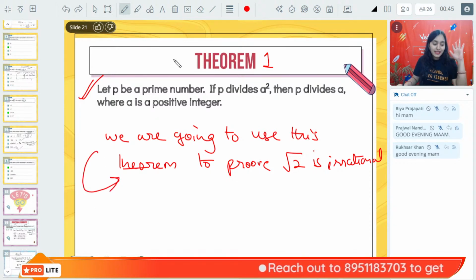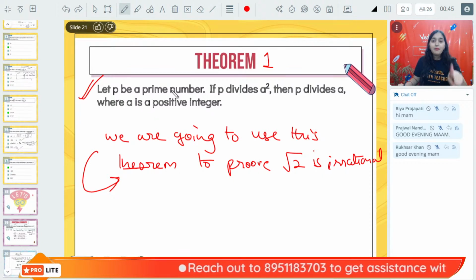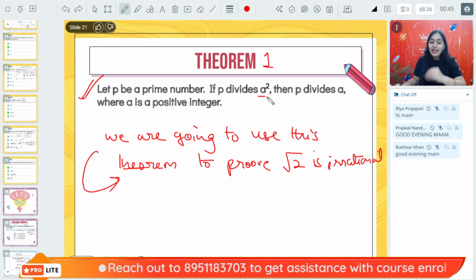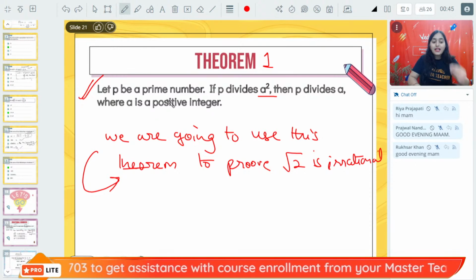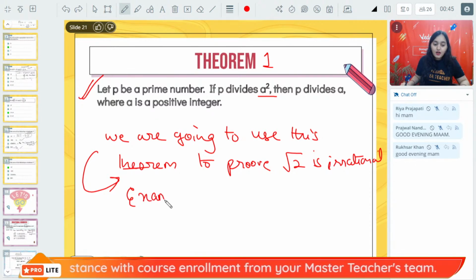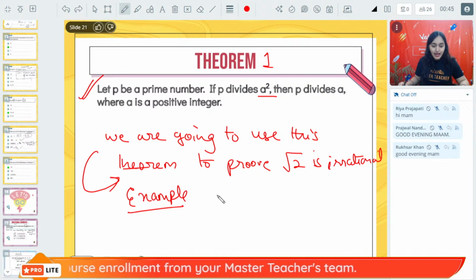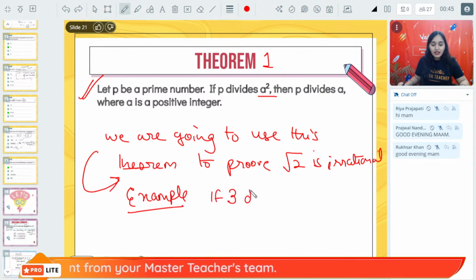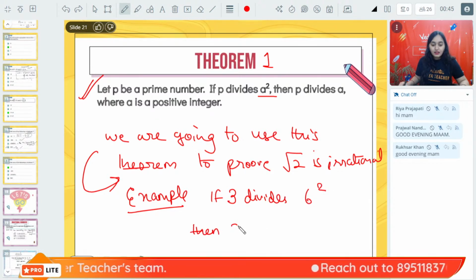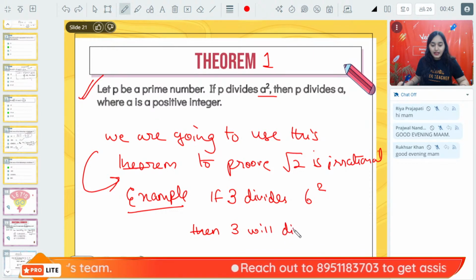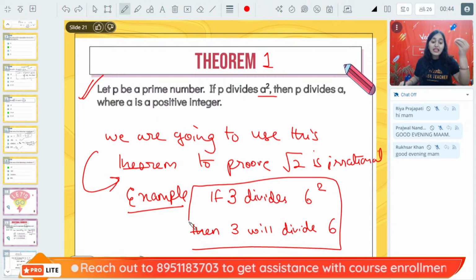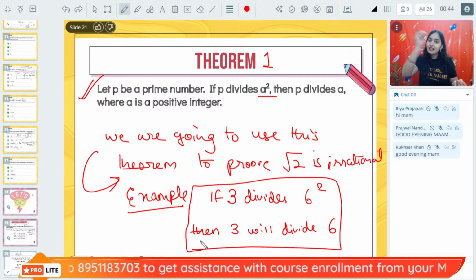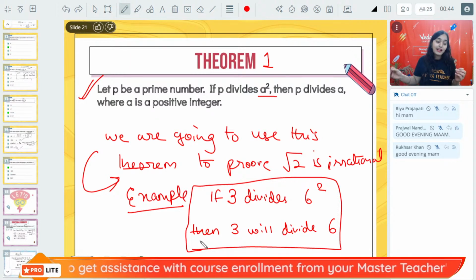Now what does the theorem say? It says that let P be a prime number. If P divides A square, then P will also divide A, where A is a positive integer. For example, it is saying that if 3 divides 6 square, then 3 will divide 6. This is the meaning of the theorem. If 3 is dividing 6 square, then 3 should divide 6.